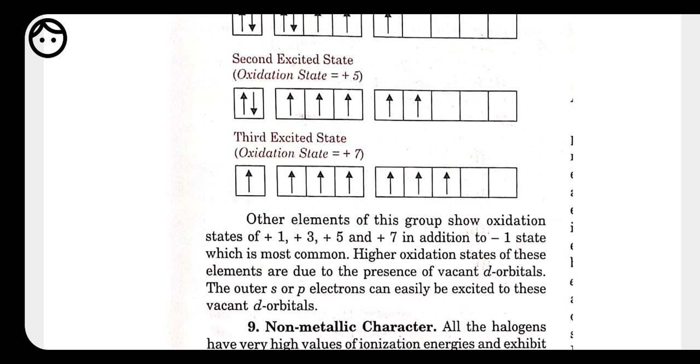And because of the presence of vacant d orbitals, they can expand and show +3, +5 and +7 oxidation states also. But fluorine will never show any other oxidation state. Fluorine always shows only -1 oxidation state, because fluorine is the most electronegative element and does not give electrons to anyone else.